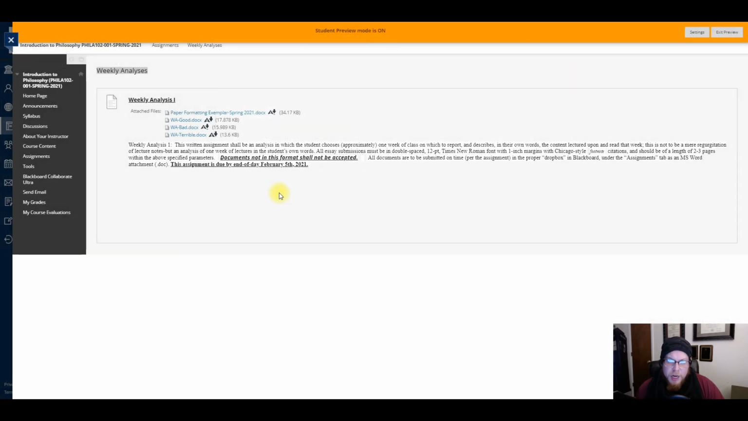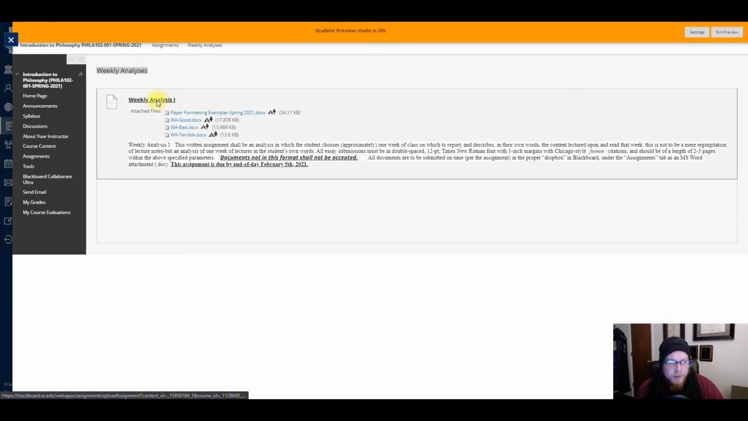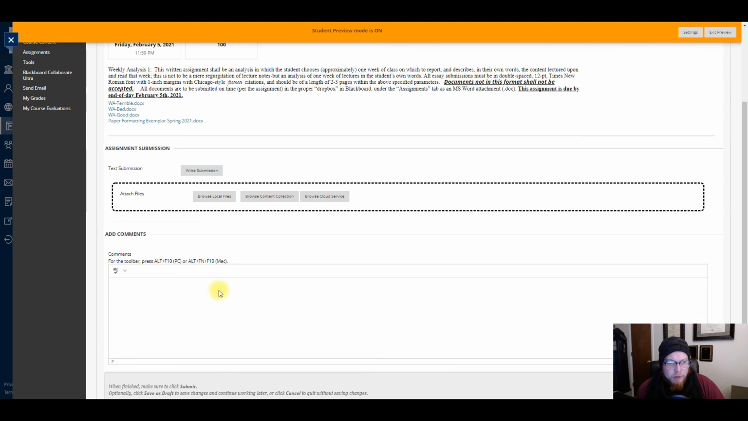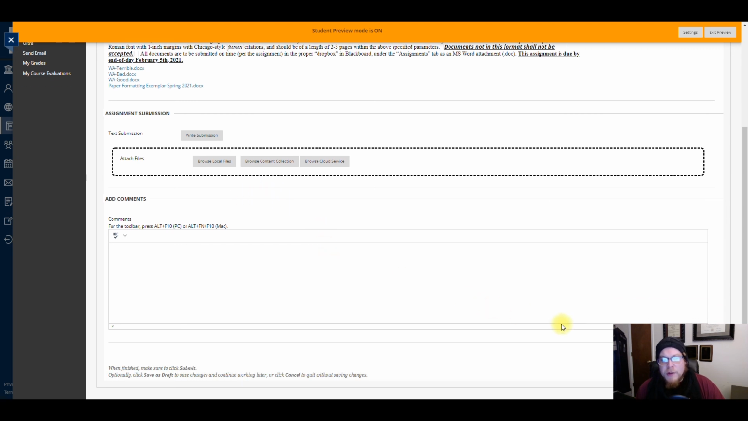So, to turn in your assignment, click on Weekly Analysis 1. Go to Browse Local Files and find your own file and attach it. It should be a Microsoft Word document. And then go down to the bottom right corner here and click Submit, and your file shall be submitted. All right, that's how to turn in your weekly analysis.